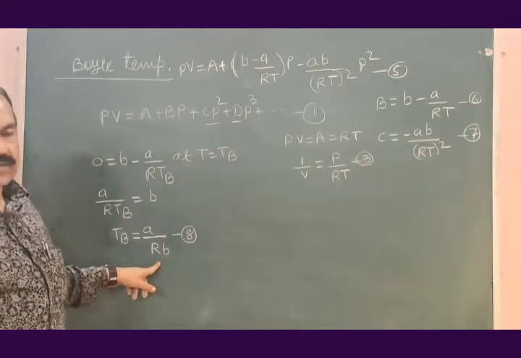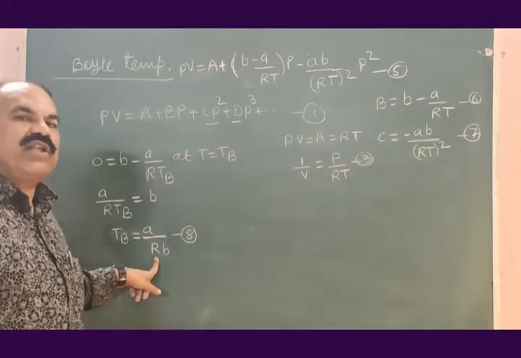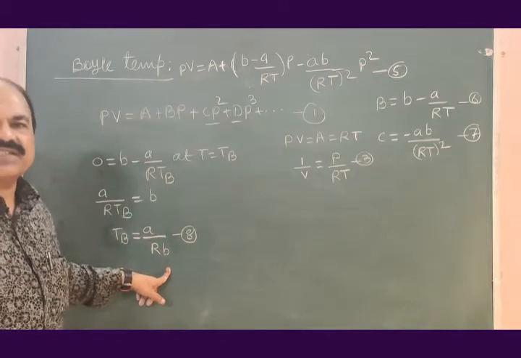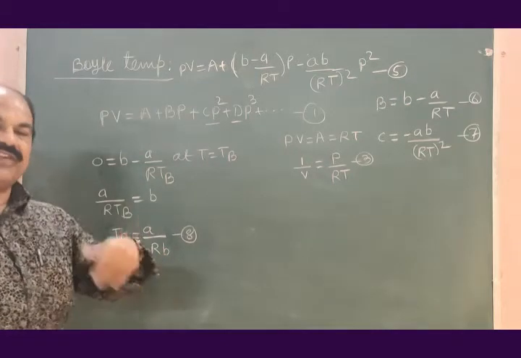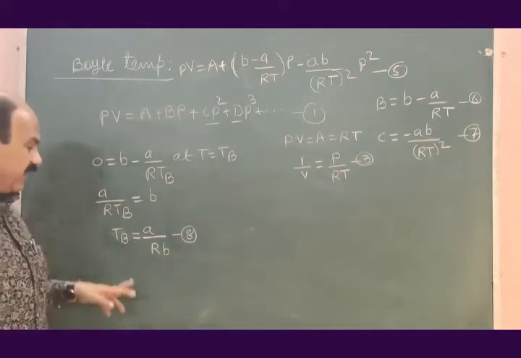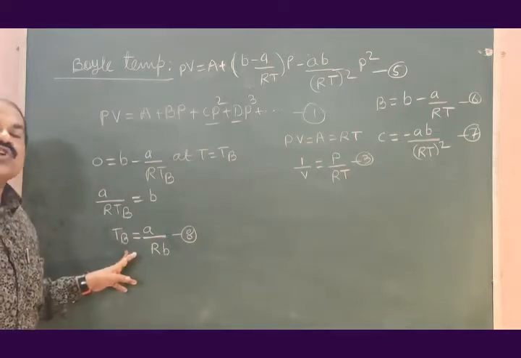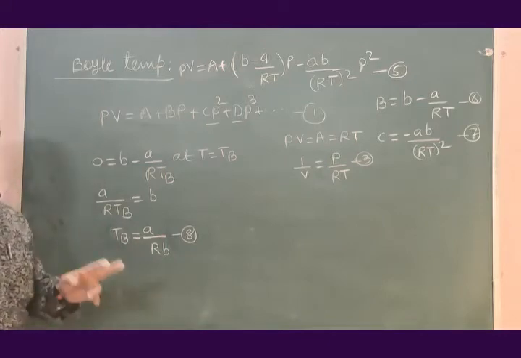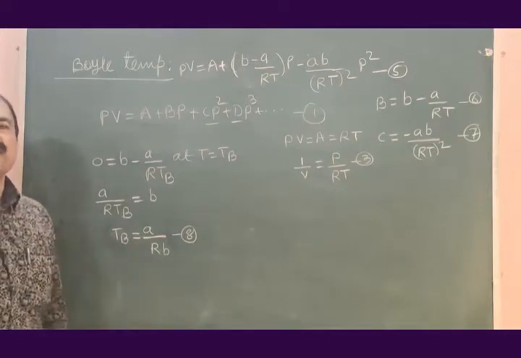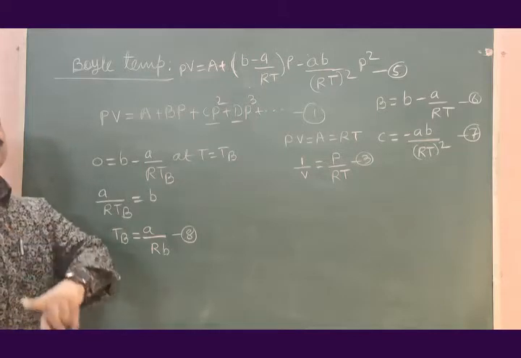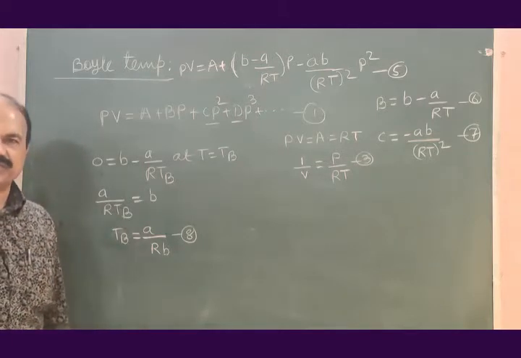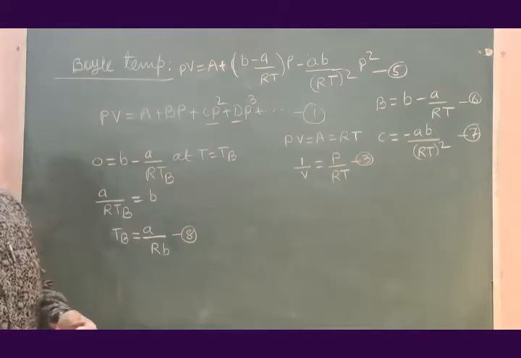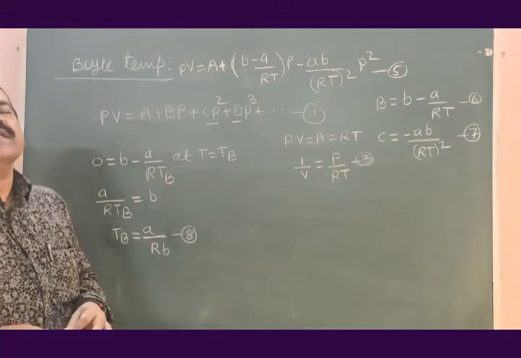R is the gas constant. This capital R is the same for all gases. But constants A and B are not the same for all gases. A and B are different for different gases. And therefore TB is not the same for all gases. Boil temperature is different for different gases.